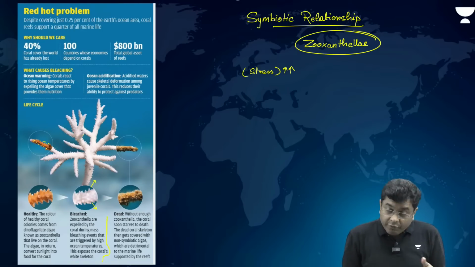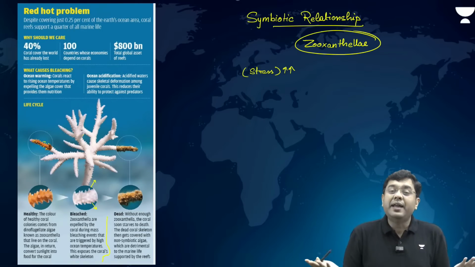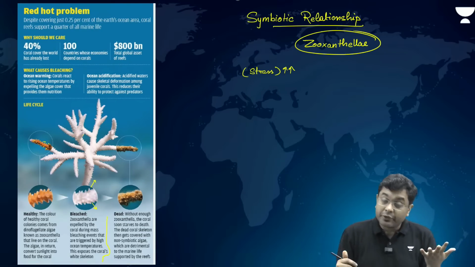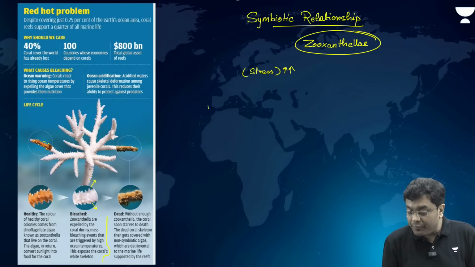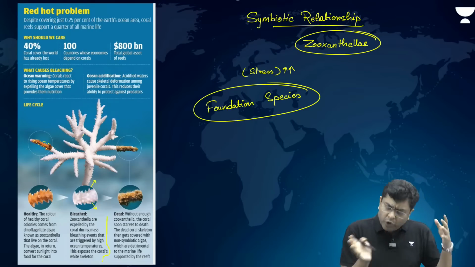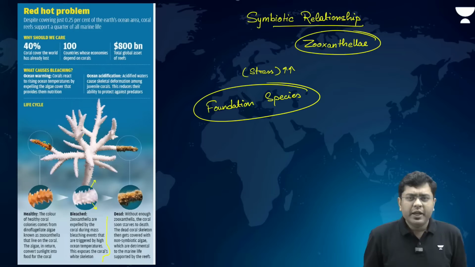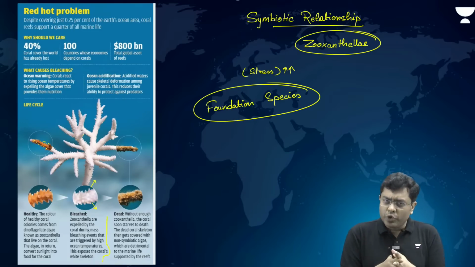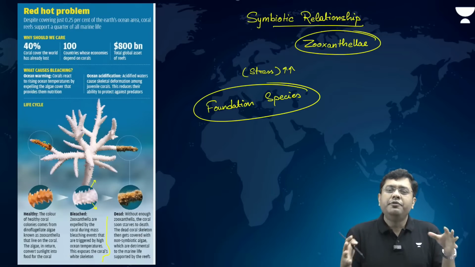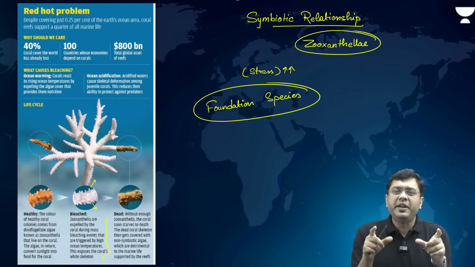So once the corals die, the entire ecosystem in the region also gets impacted, because corals belong to a category that we refer to as foundation species. They lay the foundation for the entire ecosystem. They are also a kind of indicator species, which gives you an idea about the health of the oceanic ecosystem. So once the corals start dying en masse, we refer to it as a mass bleaching event.